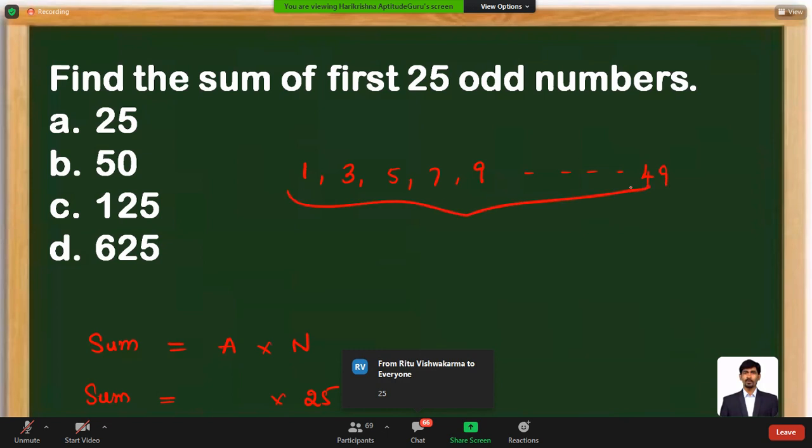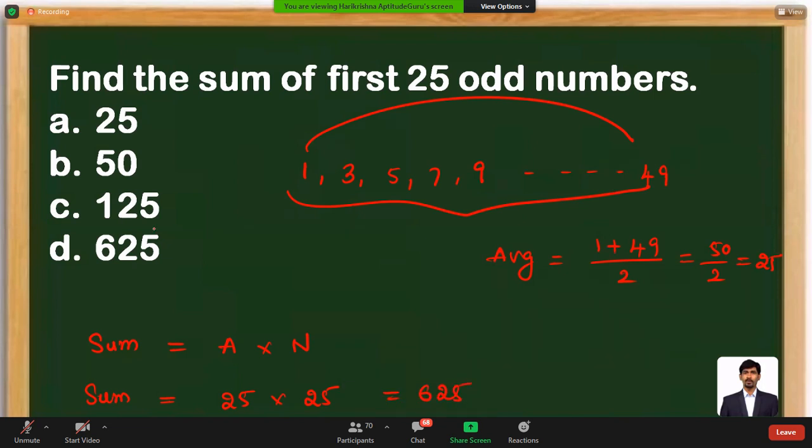So what is the average of these numbers? 1 plus 49, that is nothing but first term plus last term divided by 2. 1 plus 49 is 50, and 50 by 2 is 25. So 25 is the average. So 25 into 25, 25 times 25 is going to be 625, available as option D, mark it as answer.